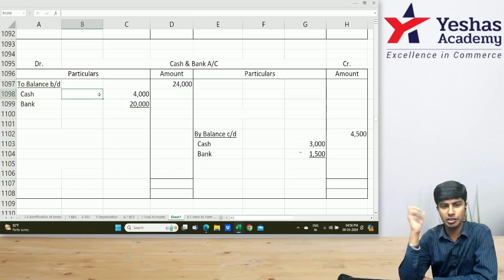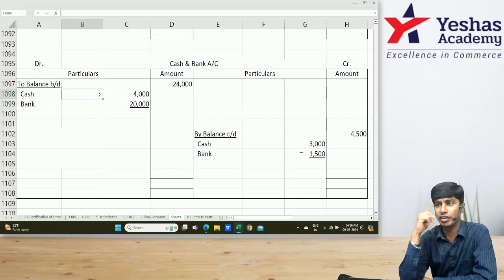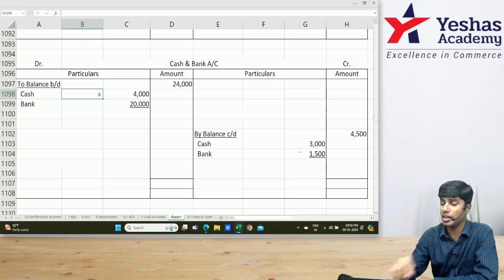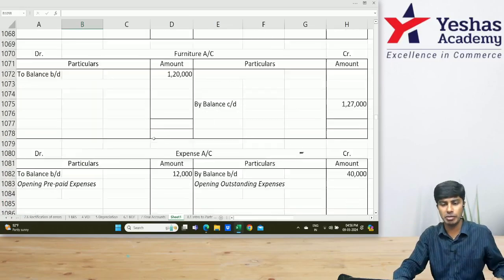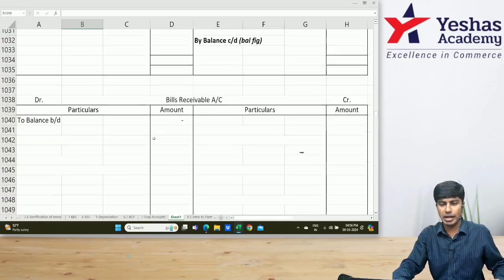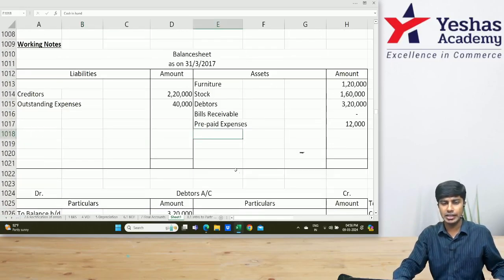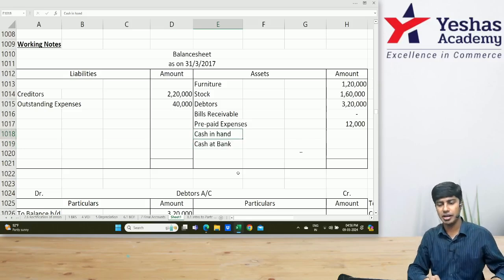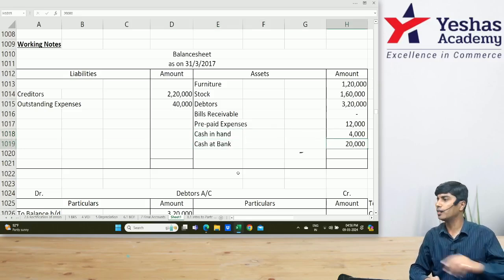Together. 24 and 4,500. We'll write them in the respective balance sheet. Opening balance sheet 24, closing balance sheet 4,500. Come to opening balance sheet. In the opening balance sheet, I'll write here cash, bank 4 and 20.